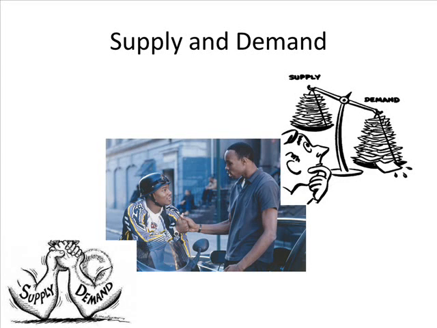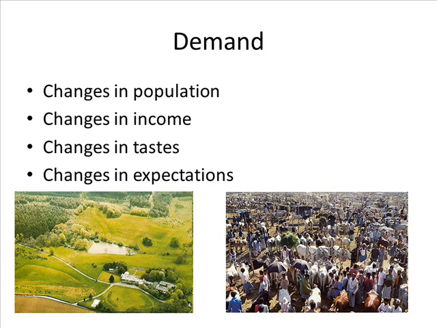Over the past 2 days, we've talked about supply and demand. This video is all about how change is going to impact demand and supply, and how supply and demand actually interact with each other. Demand is going to change in one of four ways. It's going to change depending on the population's income, the population's tastes, and their expectations.